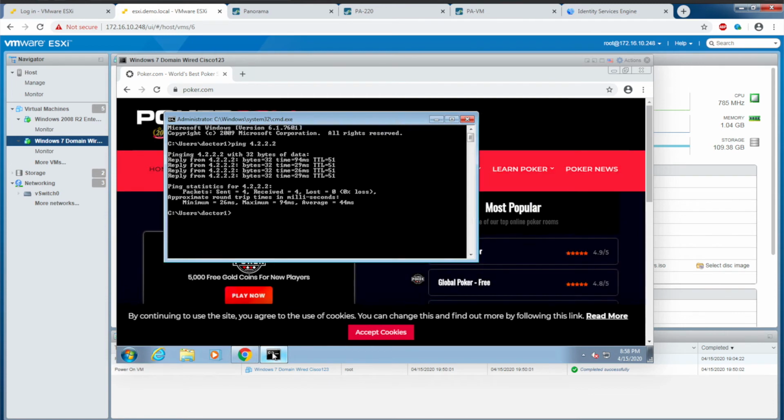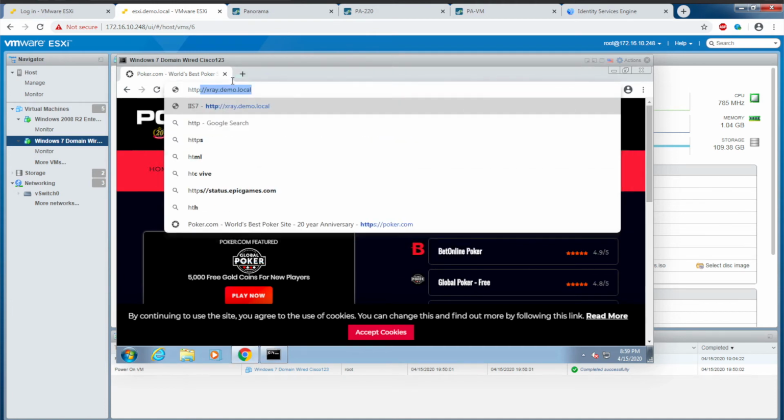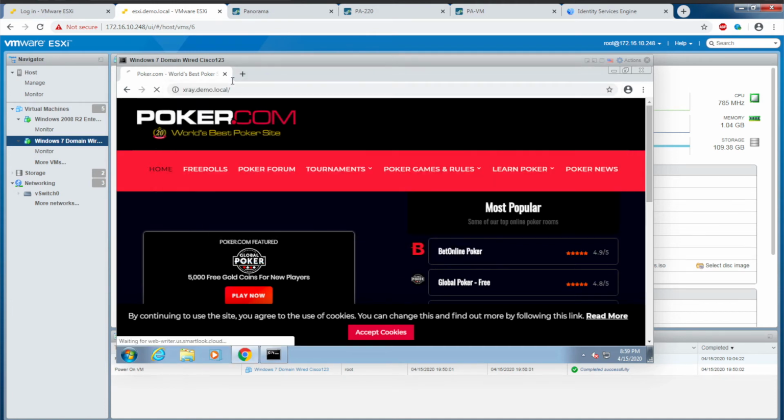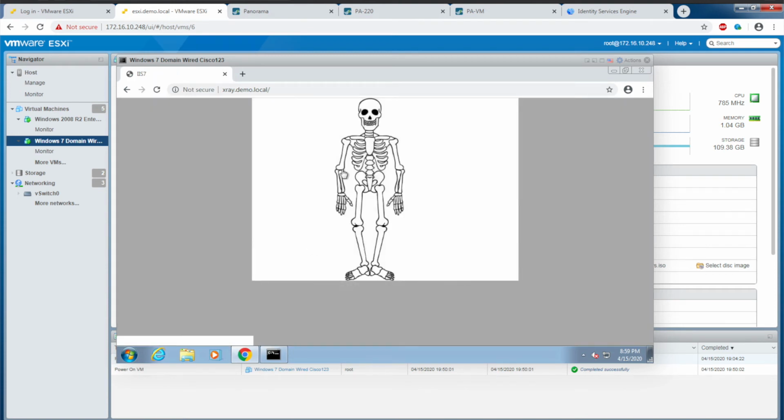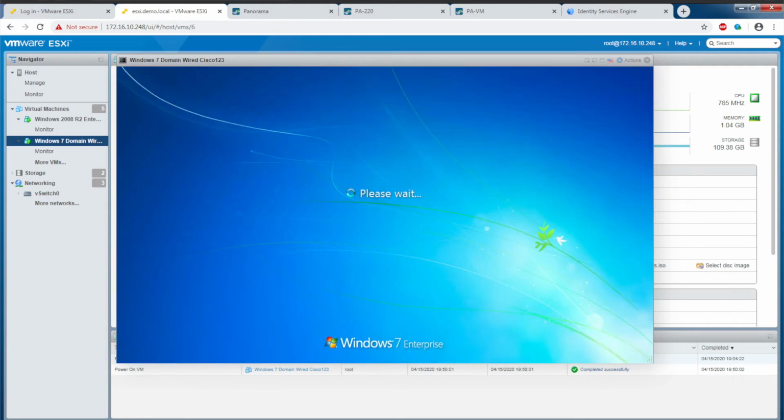And for the X-ray records within the data center, you can see now I can access the resource within the data center as well. Okay, so here you see I can access the X-ray as a doctor. One more example here. I'm going to log off as doctor.